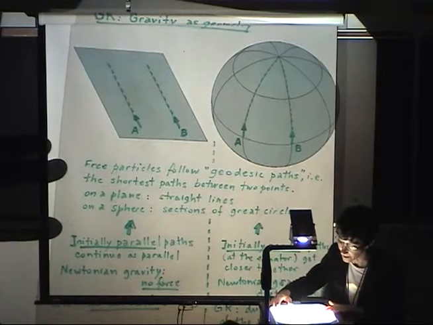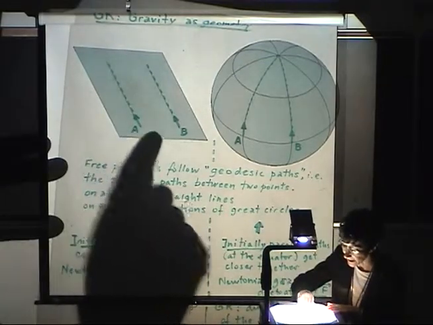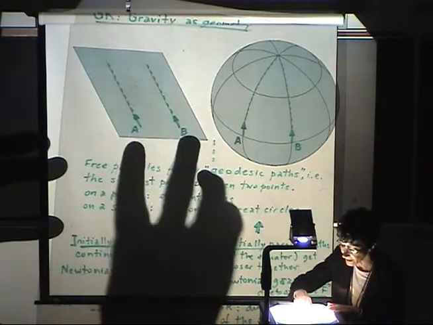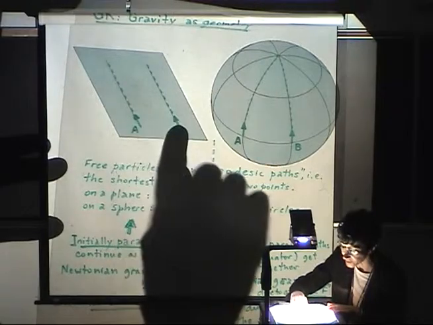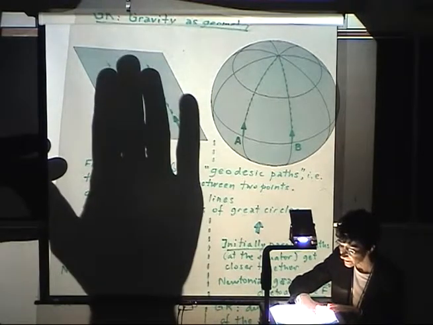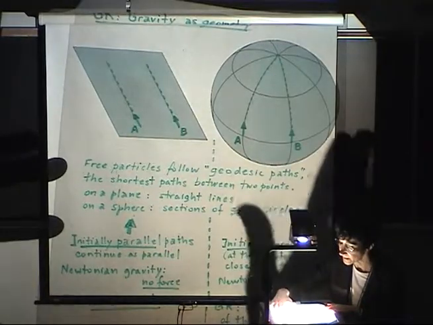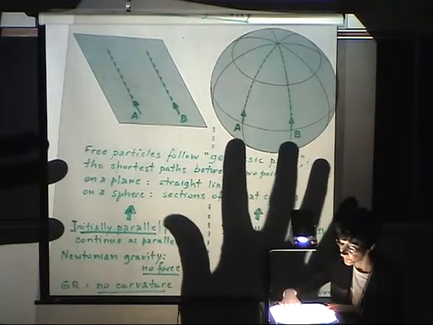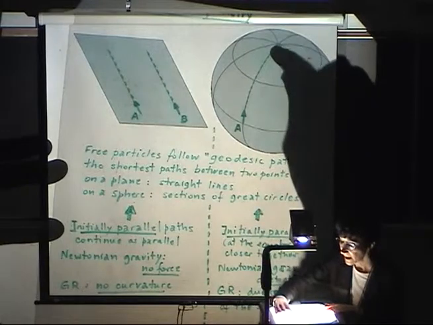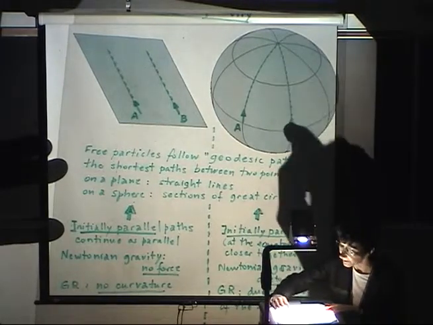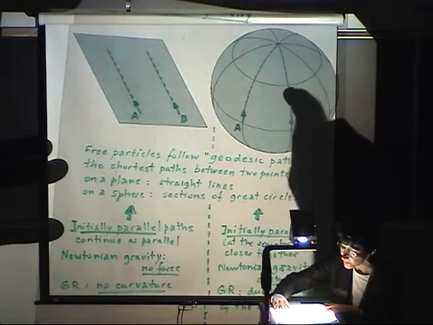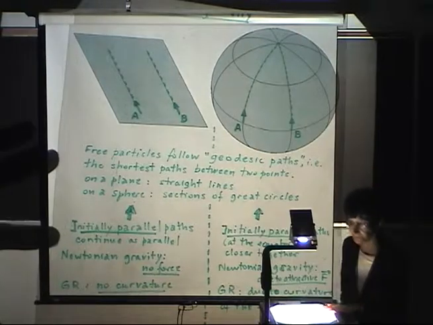So assume 2 particles A and B are initially moving parallel to each other on a plane or on a sphere. In the case of the sphere, they are both thrown northwards, and they keep going northwards. Namely, they keep a velocity which is always parallel to itself.